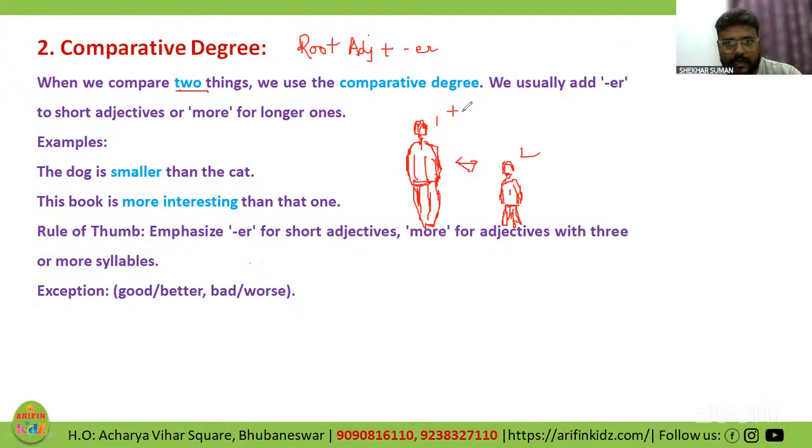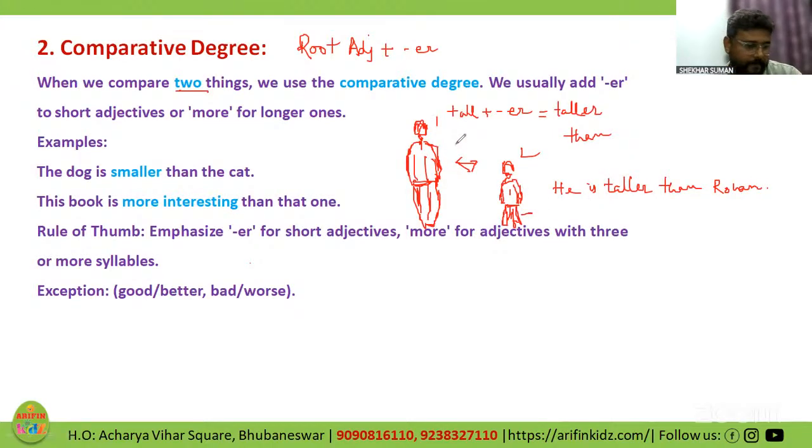So now it will be tall plus ER, which becomes taller. Another important word added here is than. So my statement will be, he is taller than Rohan. So this is Rohan and this is he. Okay?